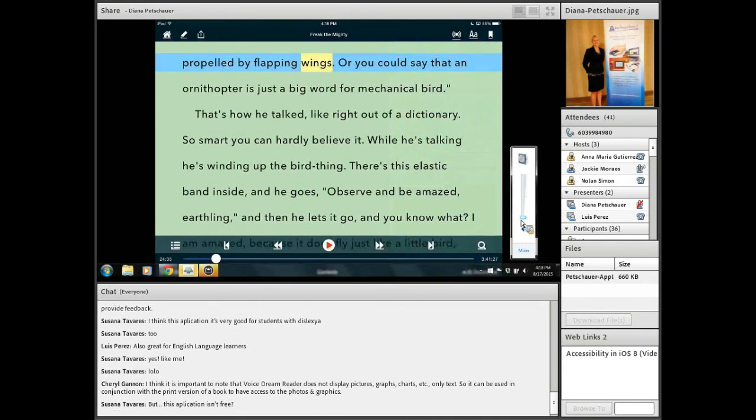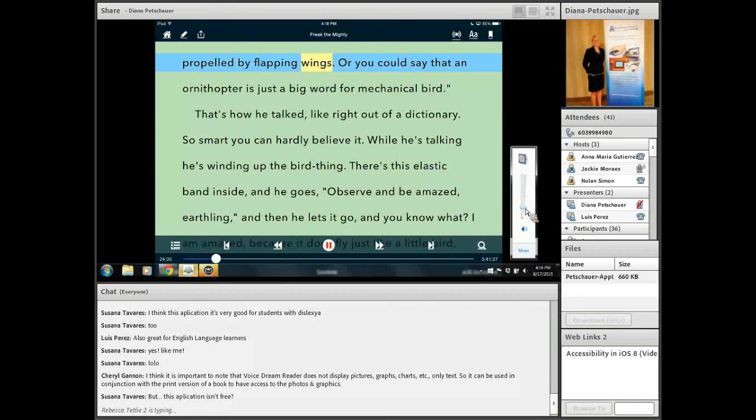And now it does have the text-to-speech. Again, you're going to hear a little bit of an echo, but I want you to hear as I play it that you can have the words spoken out loud.